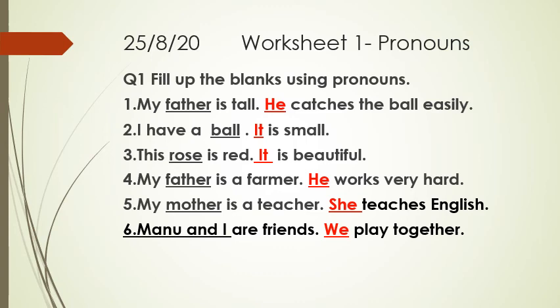This rose is red. Again, we will be using it. It is beautiful. It for a rose. My father is a farmer. He works very hard. My mother is a teacher. She teaches English. Manu and I are friends. We play together. So we will be using we for Manu and I.